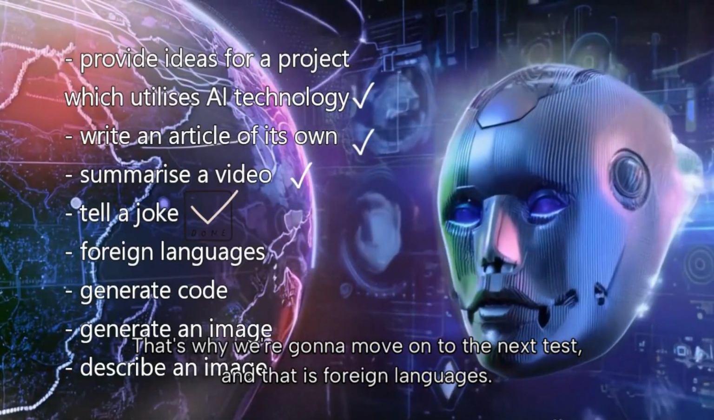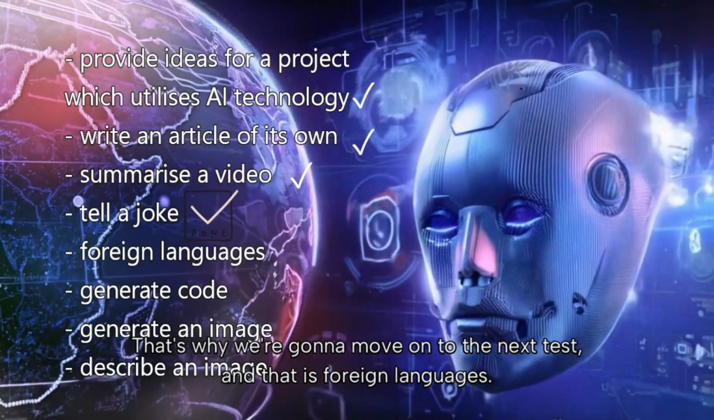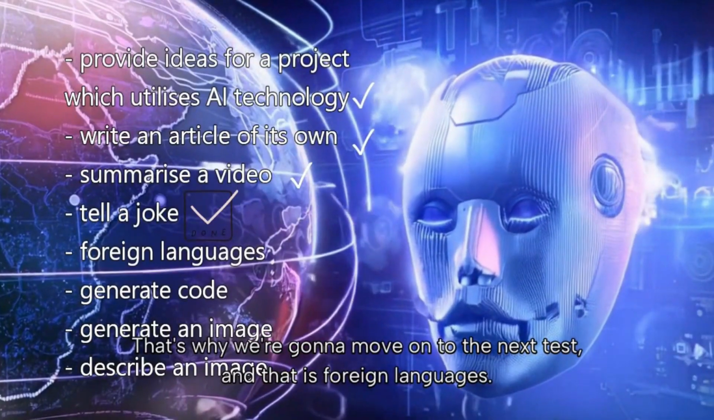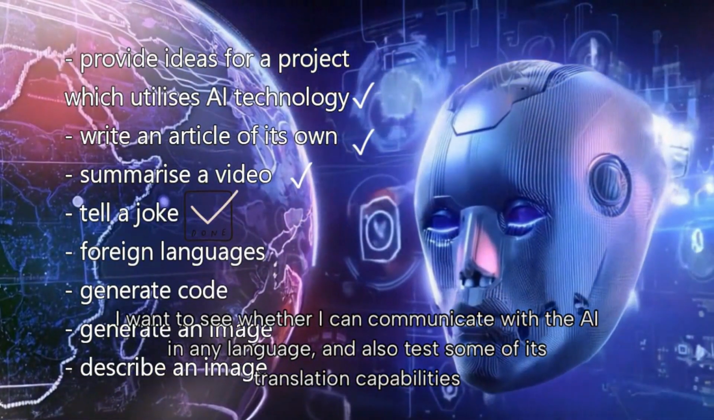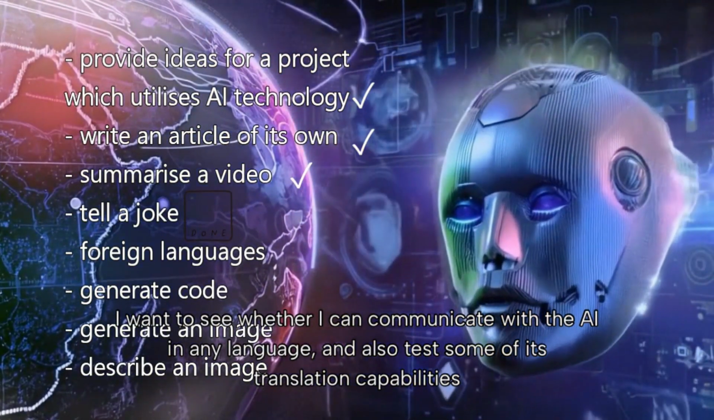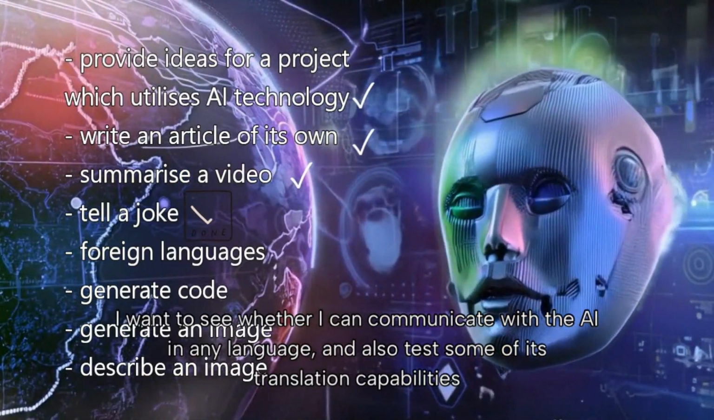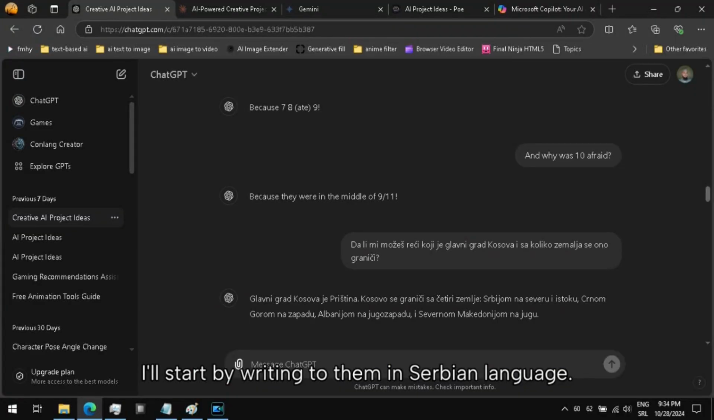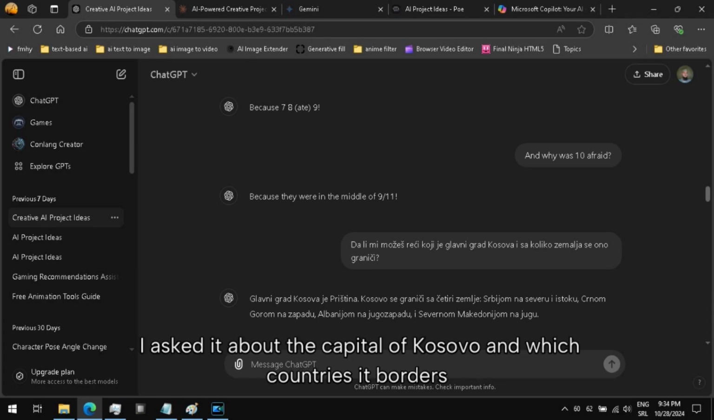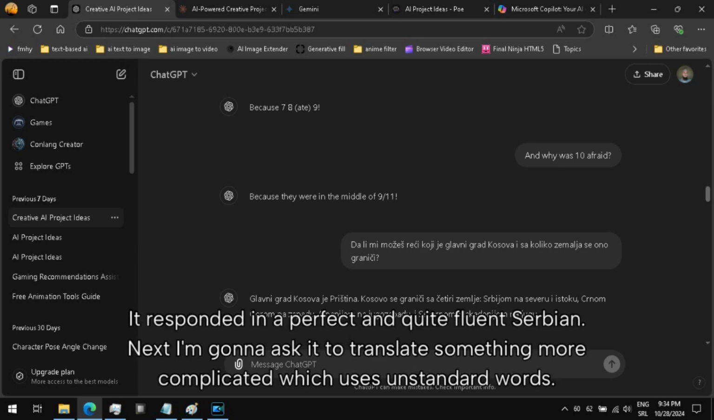That's why we're gonna move on to the next test, and that is foreign languages. I want to see whether I can communicate with the AI in any language and also test some of its translation capabilities. I'll start by writing to them in Serbian language. I asked it about the capital of Kosovo and which countries it borders. It responded in a perfect and quite fluent Serbian.